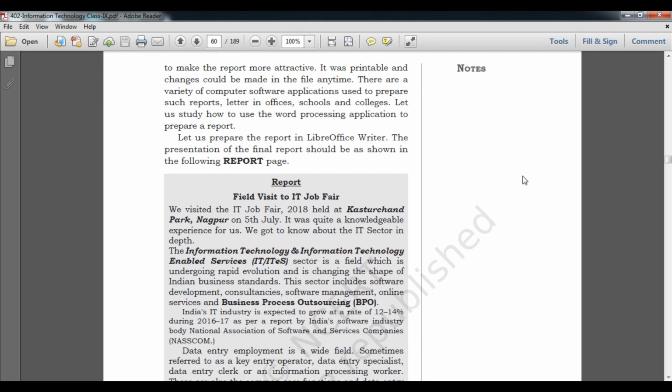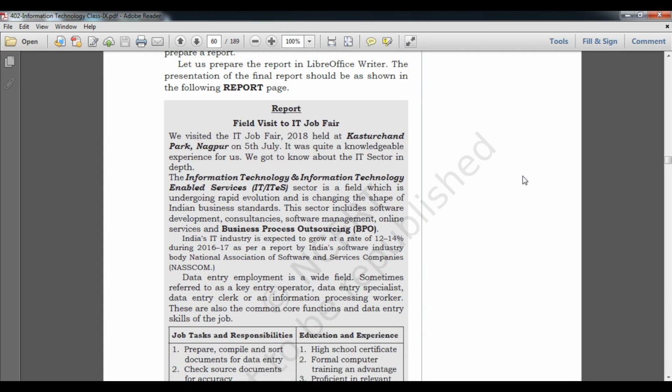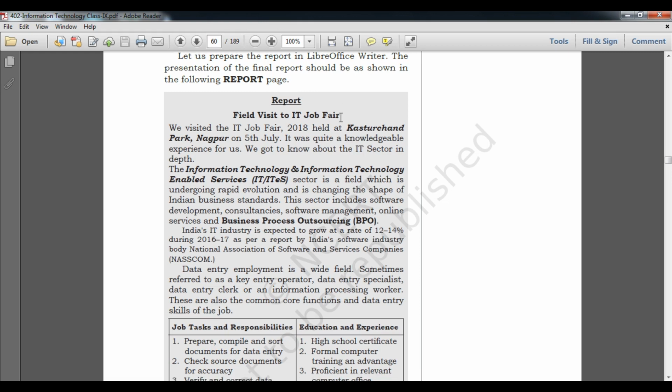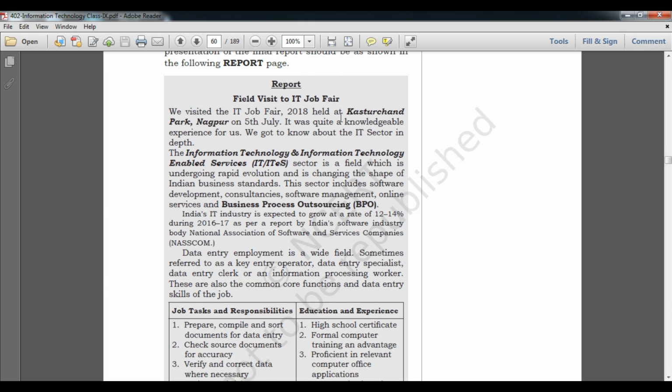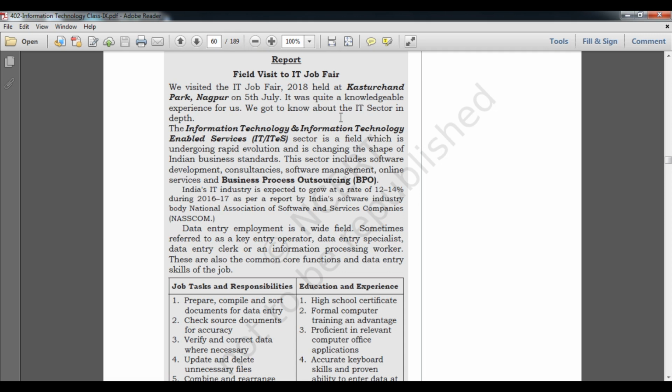So now we are going to understand how to prepare the report. Student, you can see that this is homework for you all. You have to prepare the report like this. You can pause the video and look at what to do. You have to type the report with underline, then write this particular part in bold letters, and some of the content is also in bold because these are highlighted. Here ITS, student, means Information Technology Enabled Services, that is IT enabled services.